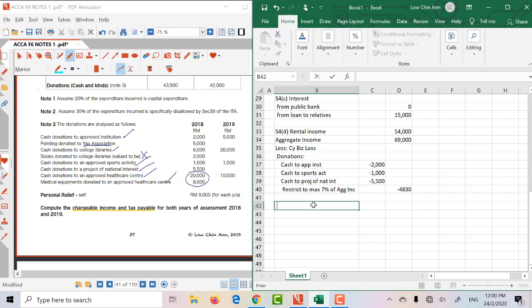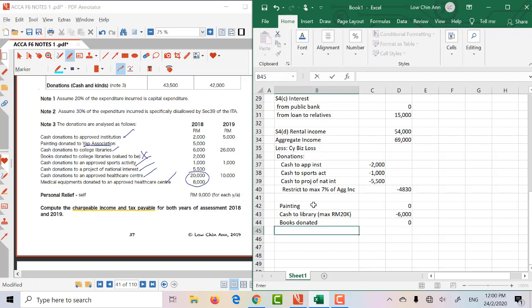Okay, then we're going to have other donation, which include painting, which is not approved, and then we have cash to library, which is maximum restricted to 20,000. Now the amount is only 6,000, so no issue. Right, and then we have these books donated, which is not approved, so nil.